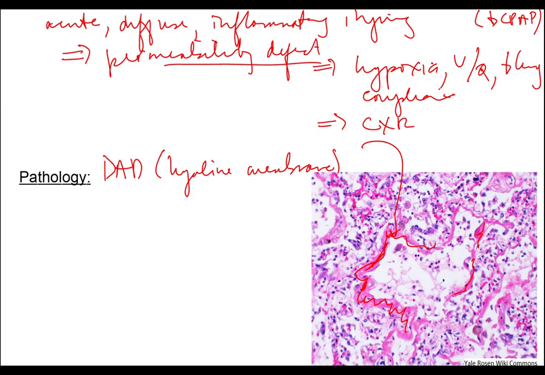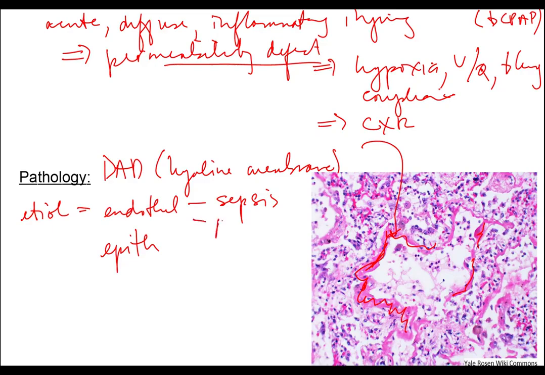So let's walk through and see how that happens. Well, the etiology is there has to be damage either to the endothelial cell or to the epithelial cell of the alveolar wall. The commonest causes that damage the endothelial wall are going to be sepsis. There's lots of other causes that one can see here. One can have pneumonia.